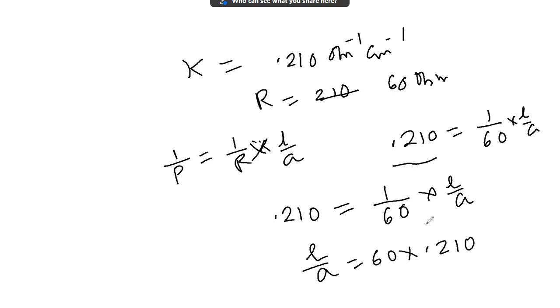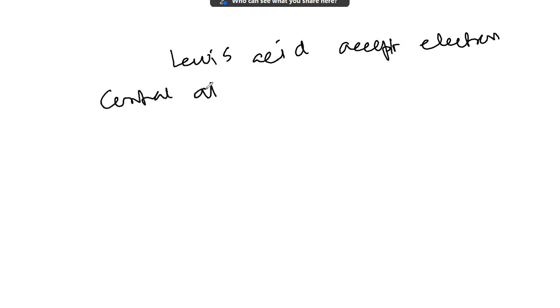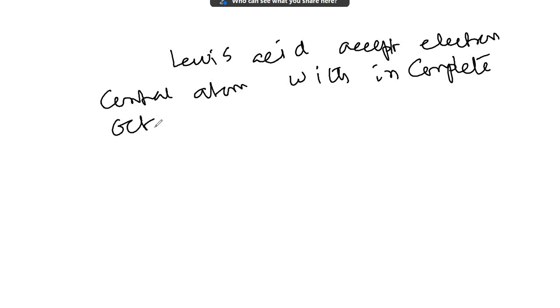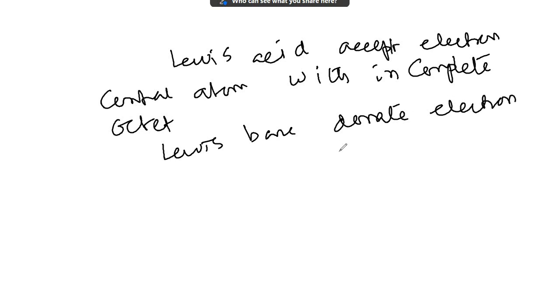Okay, the next question is about Lewis acid and base. Who are Lewis acids? Those that accept electrons, a central atom with an incomplete octet, are called Lewis acids. Lewis bases donate electrons. Look at this compound, BF3: boron is bonded with 3 fluorines. Boron has 3 valence electrons, shares 3 electrons from 3 fluorines, has control over 6 electrons, an incomplete octet, so it acts as a Lewis acid.